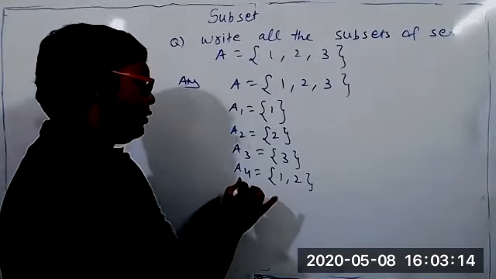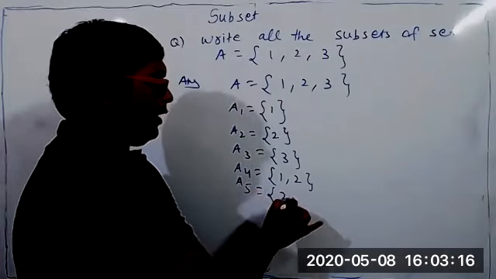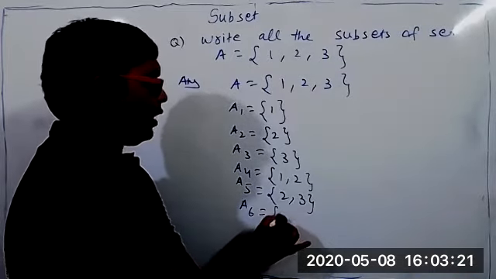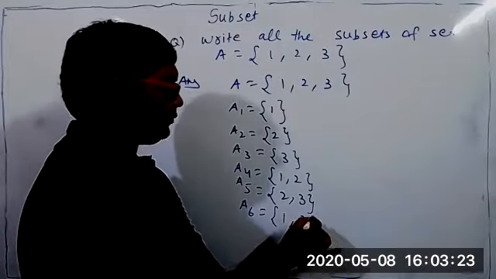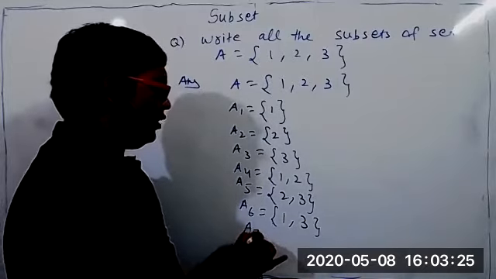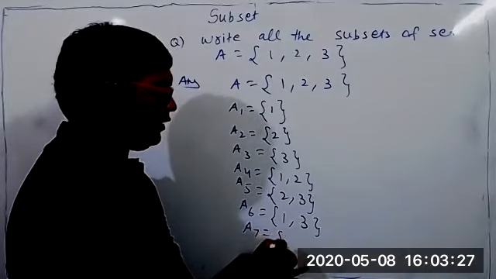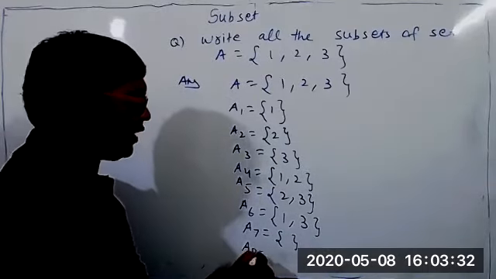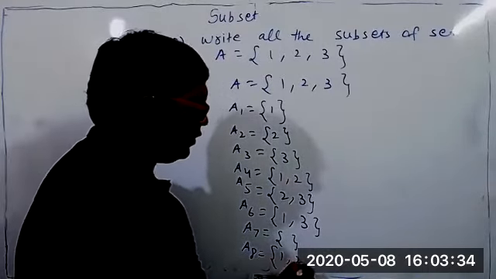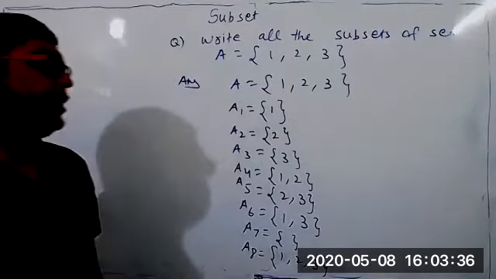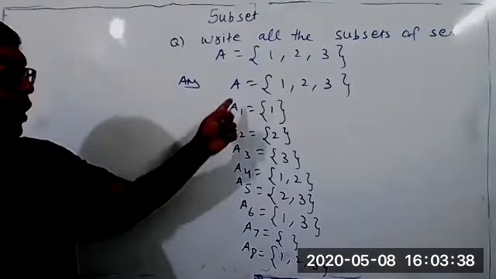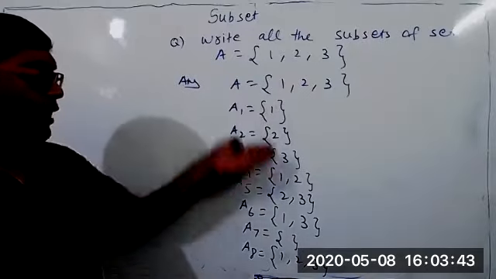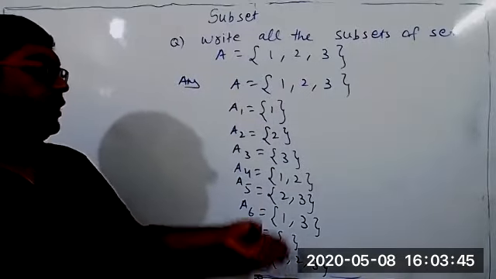This way I can write more subsets. I can make proper combinations: {2, 3}. A6 is {1, 3}. And as we know, the null set is a subset of itself, so here we should write the null set also. And every set is a subset of itself, so I should write the set A again. So in total we got 8 subsets of set A. We cannot get any more subsets of this set. These are all the possible subsets of set A.